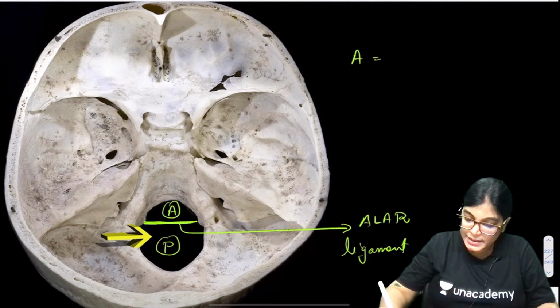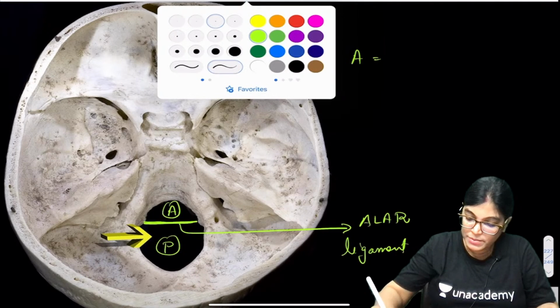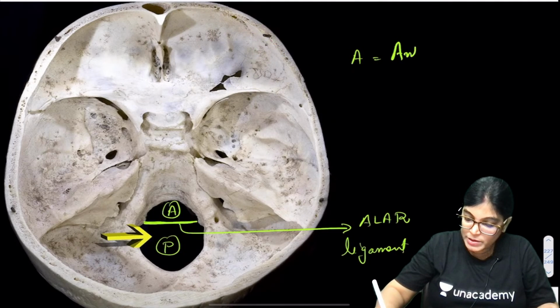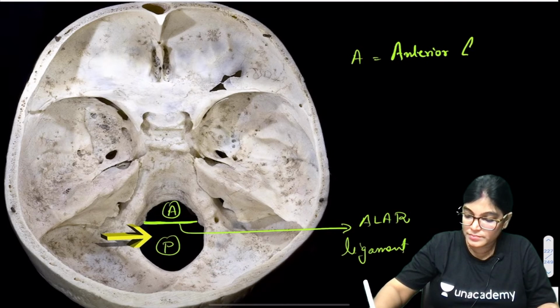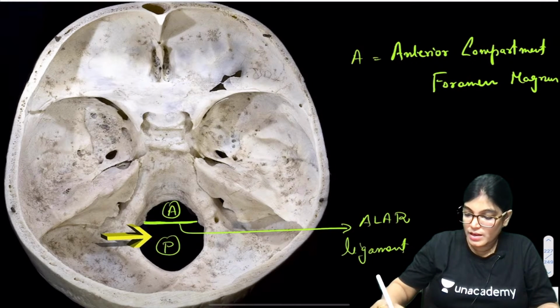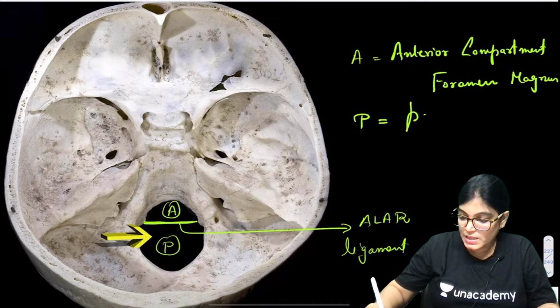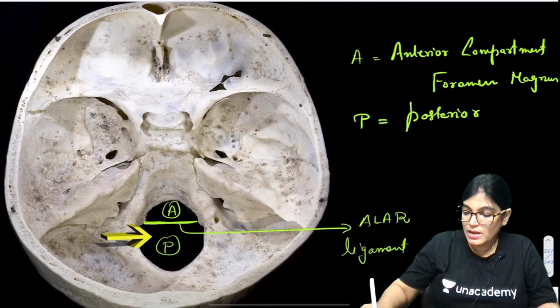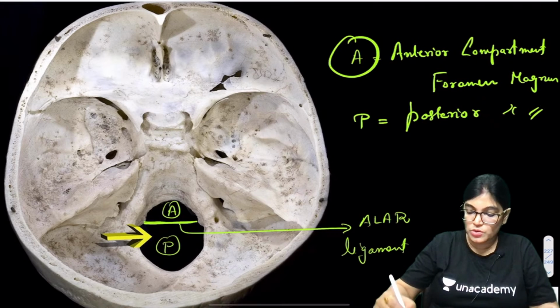So A means anterior compartment of foramen magnum, and P means posterior compartment of foramen magnum. Now why is it important that we should know A and P?